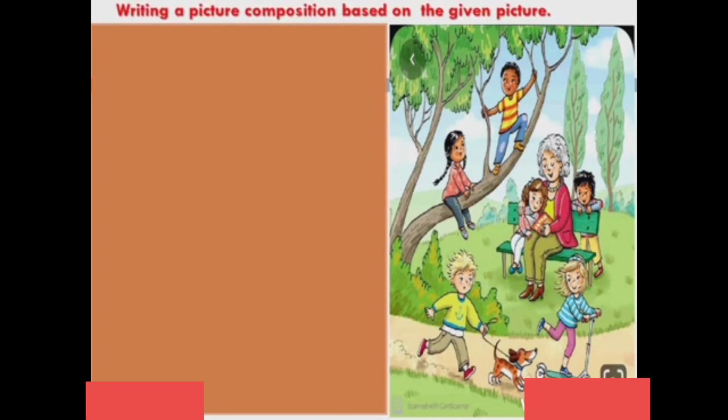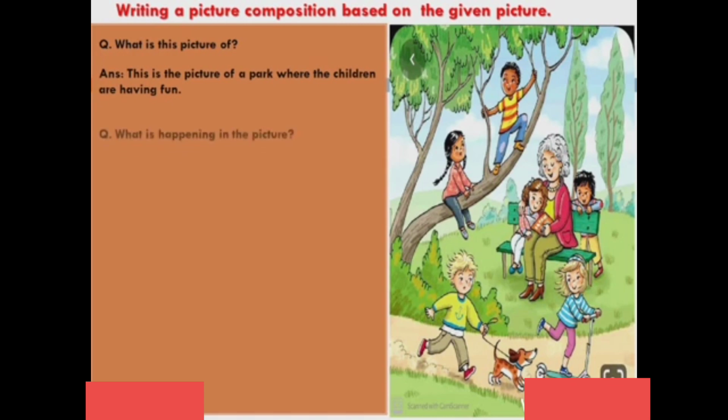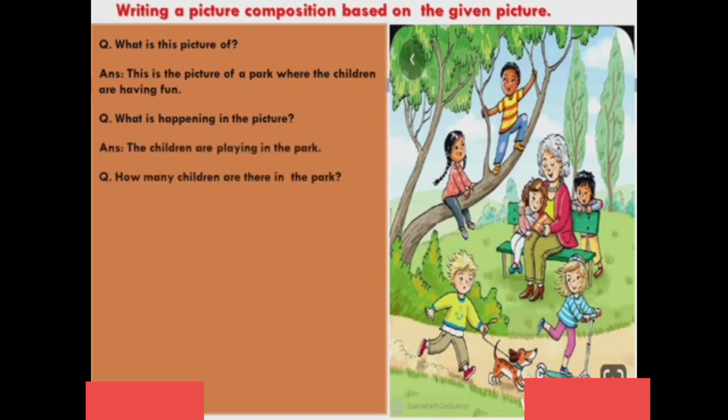What are we going to do? We are going to ask certain questions about this picture and then answer the questions. So the first question will be, what is this picture of? This picture is of a park where children are having fun. What is happening in the picture? The children are playing in the park. Next question, how many children are there in the park? There are 1, 2, 3, 4, 5, 6 children.